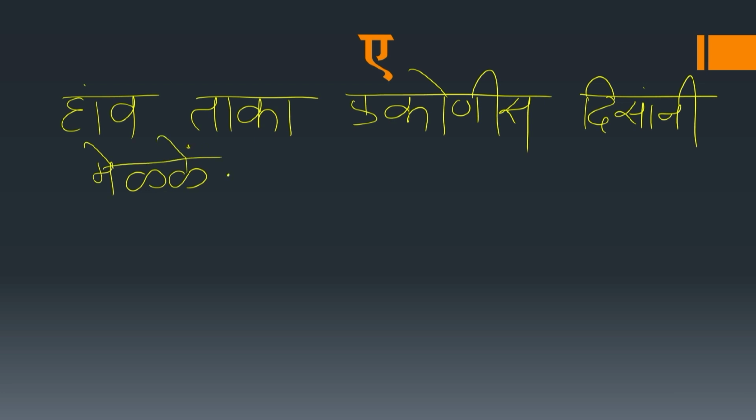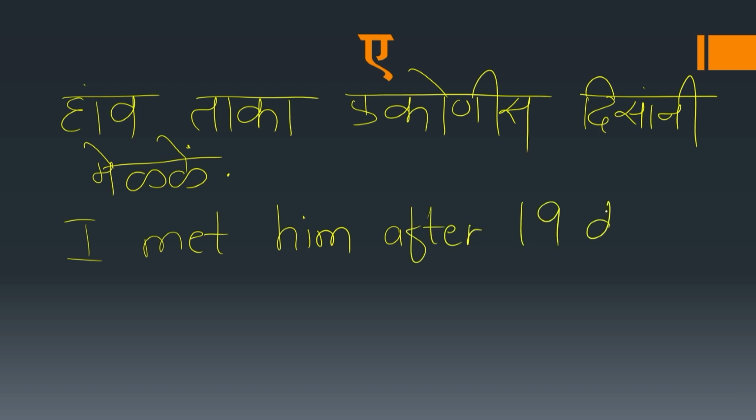So here this is a girl who is speaking. हांव ताका 19 दिसांनी मेळ्ळें. I met him after 19 days.